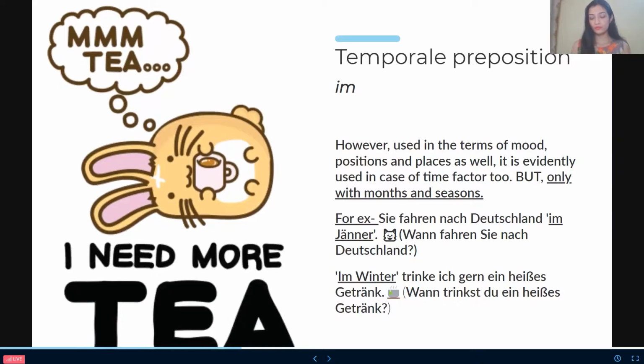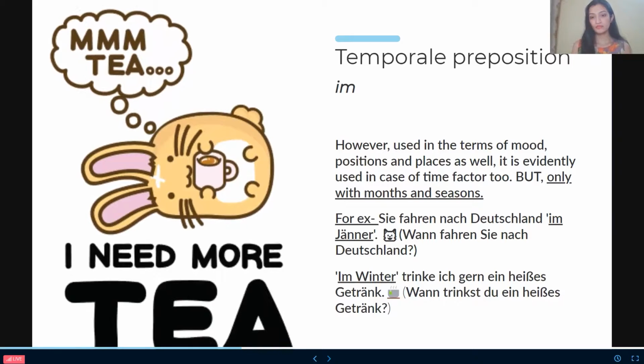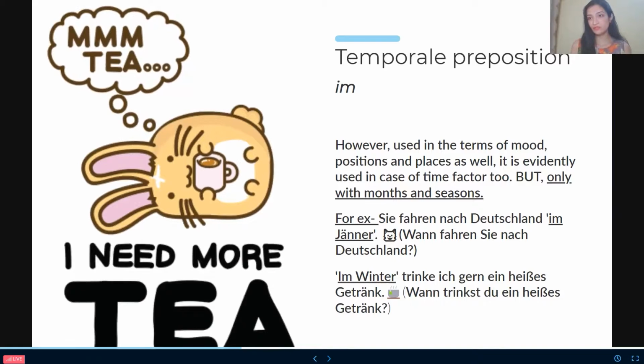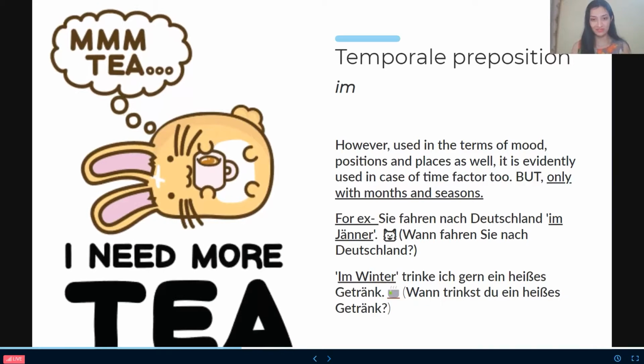In the winter season, I like to drink a hot drink, like a hot coffee, a hot tea, or anything you can say, so that you can see all the emoji as well. I need more tea, which I actually require.